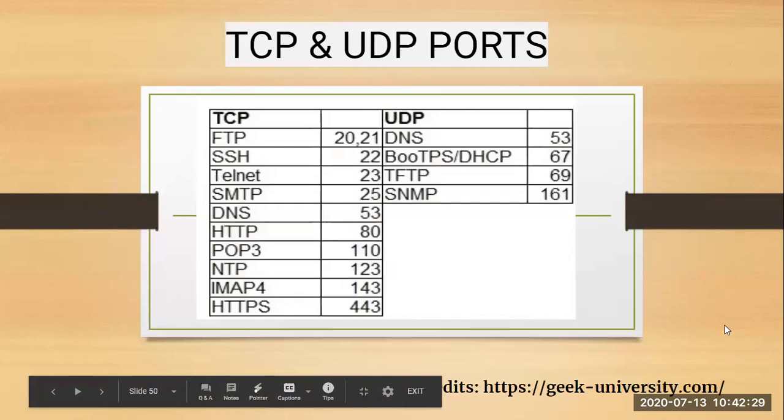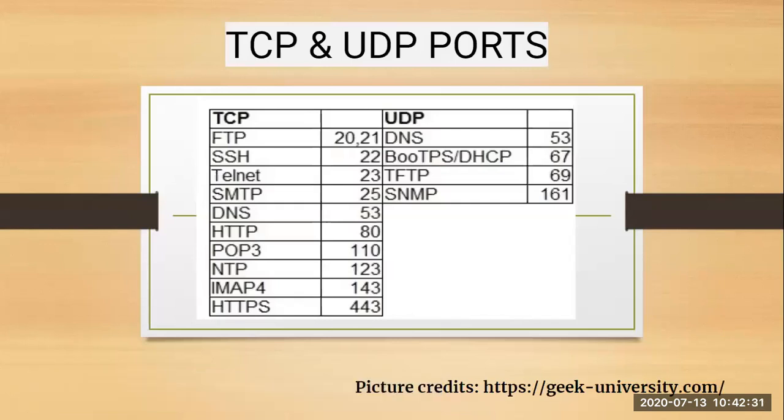Next is your TCP and UDP ports. Whenever in networking we talk about a port, it is nothing but a communication endpoint where the communication takes place between two parties, that is your sender and receiver. TCP and UDP we have already covered before. TCP is a connection oriented protocol which runs on the TCP/IP protocol suite. This protocol assures you that all the packets which are sent or received will be acknowledged.